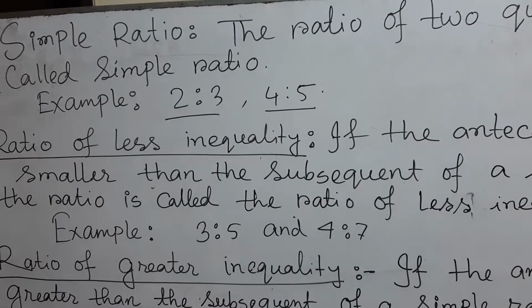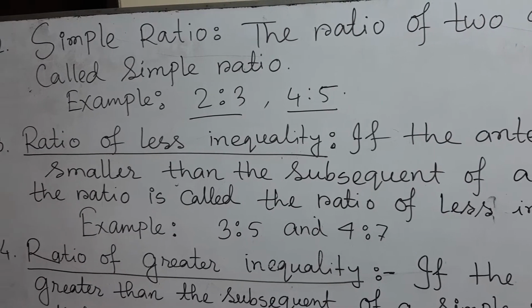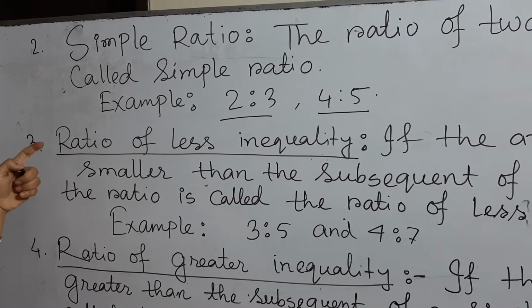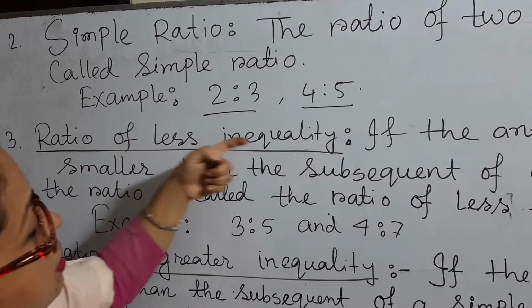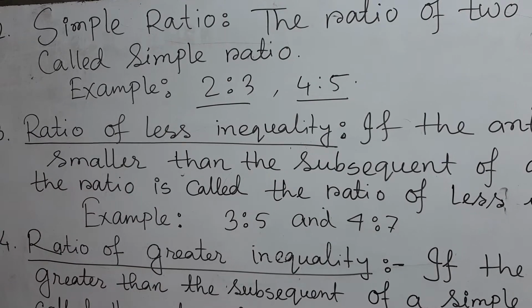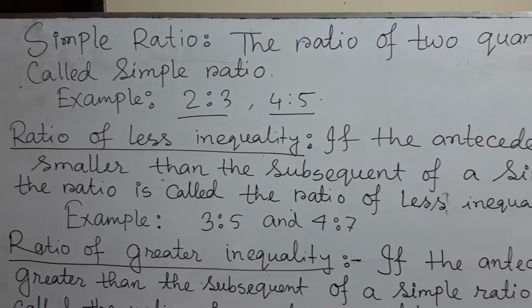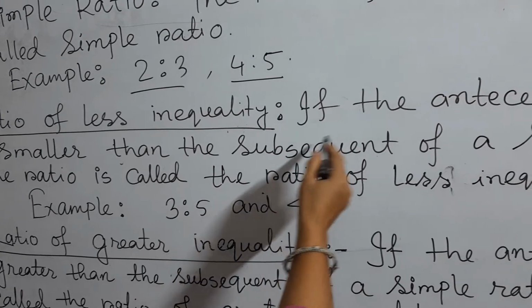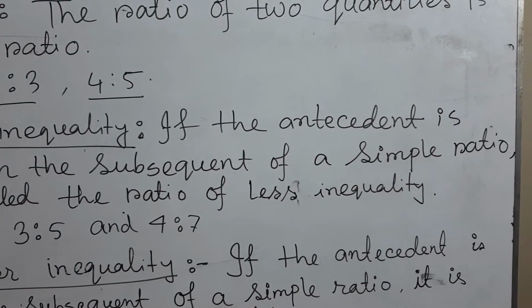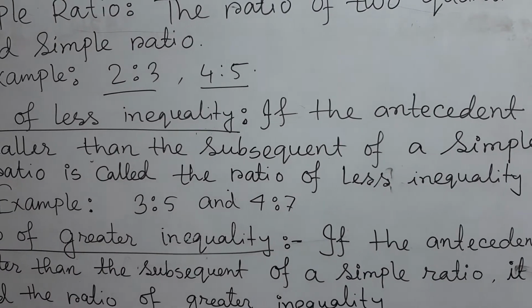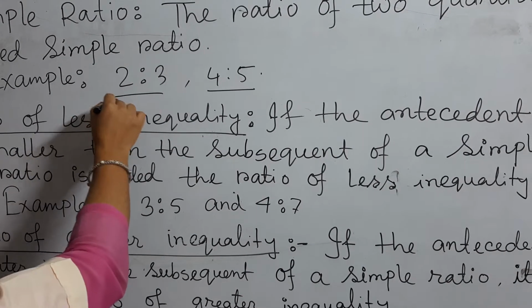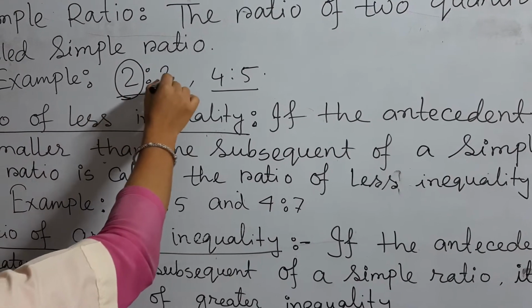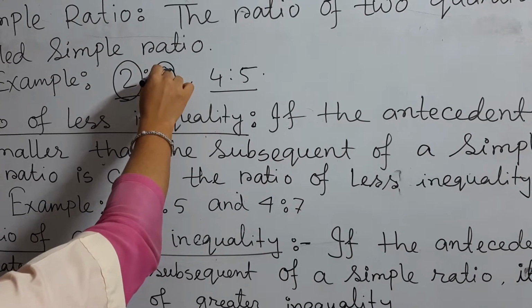Okay, the next ratio is the ratio of less inequality. What is the ratio of less inequality? In a ratio, the first part is the antecedent and the second part is the subsequent.